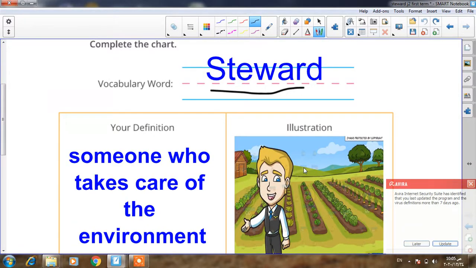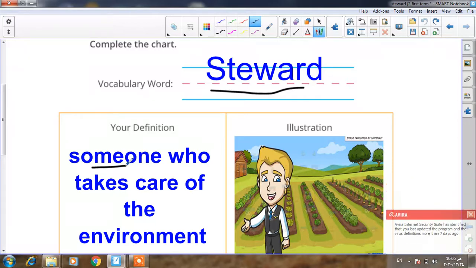Person or someone. Okay? This person takes care of the environment. This means what, Junior 2? This means that when someone waters the plant, gives the plant water, by this way this person takes care of the plant, or the environment. So this person will be steward.